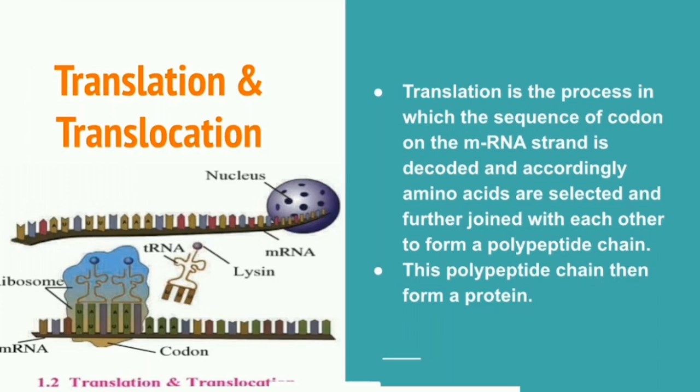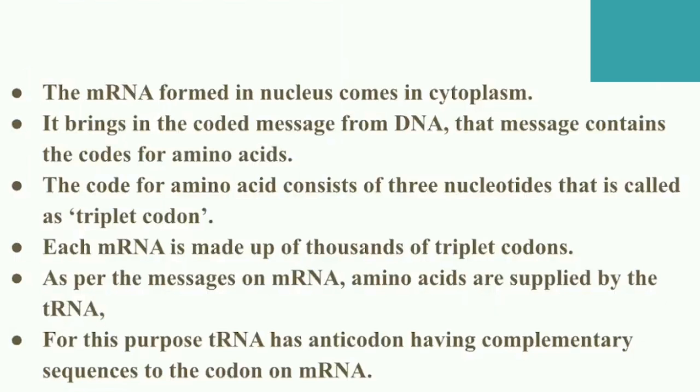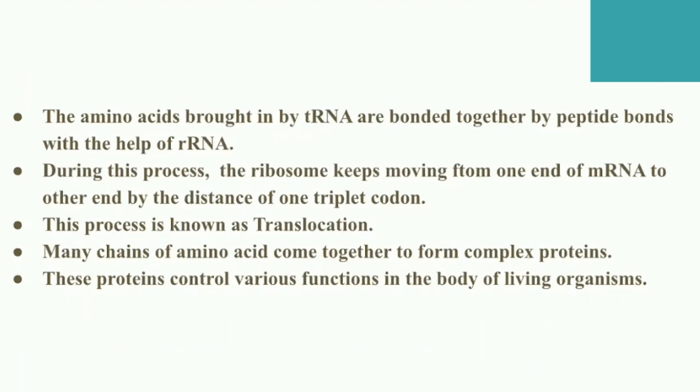Why is it called a polypeptide? Peptide means a chain of amino acids. So multiple chains of amino acids come together to form a polypeptide, and that polypeptide is known as a protein, which our bodies utilize for survival.